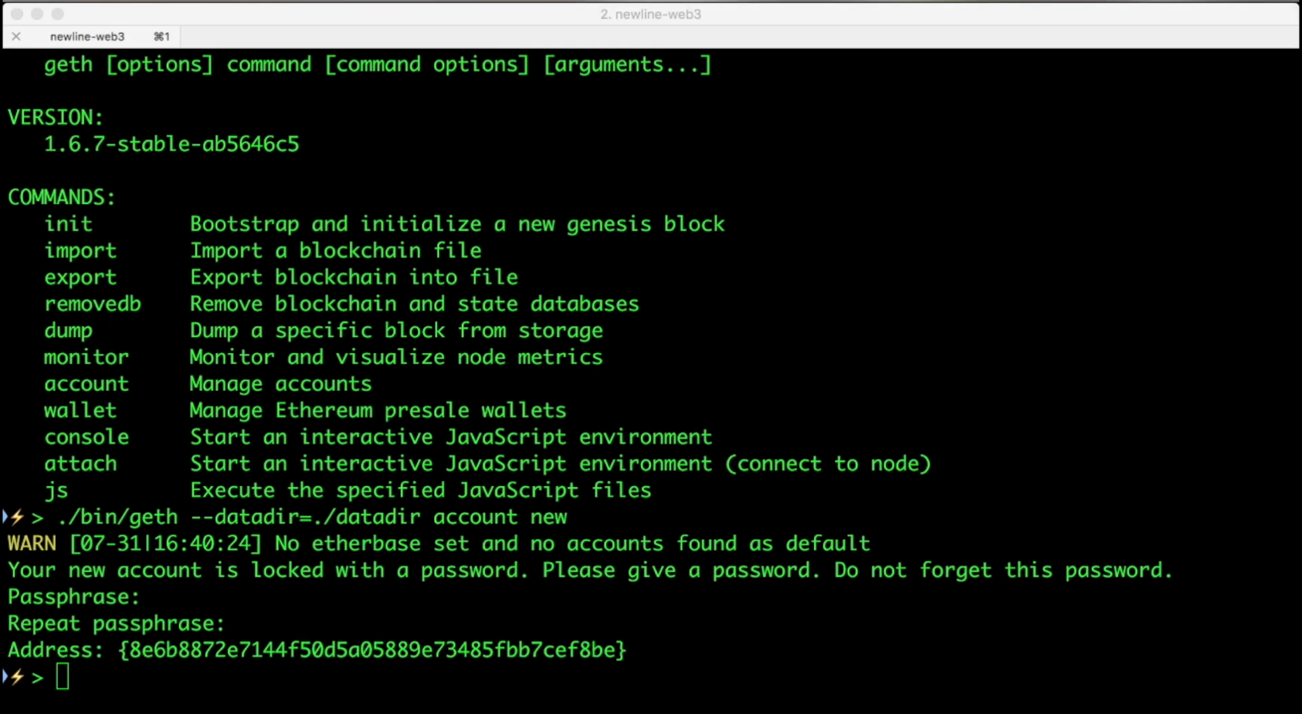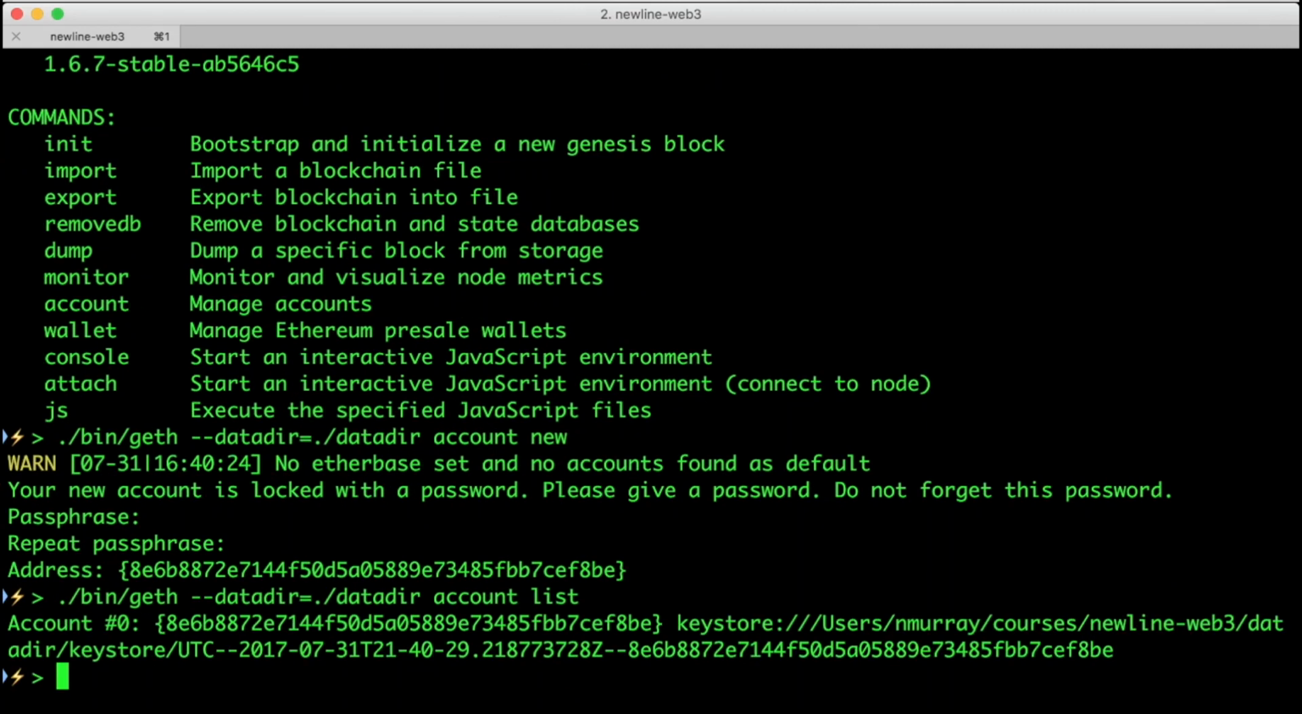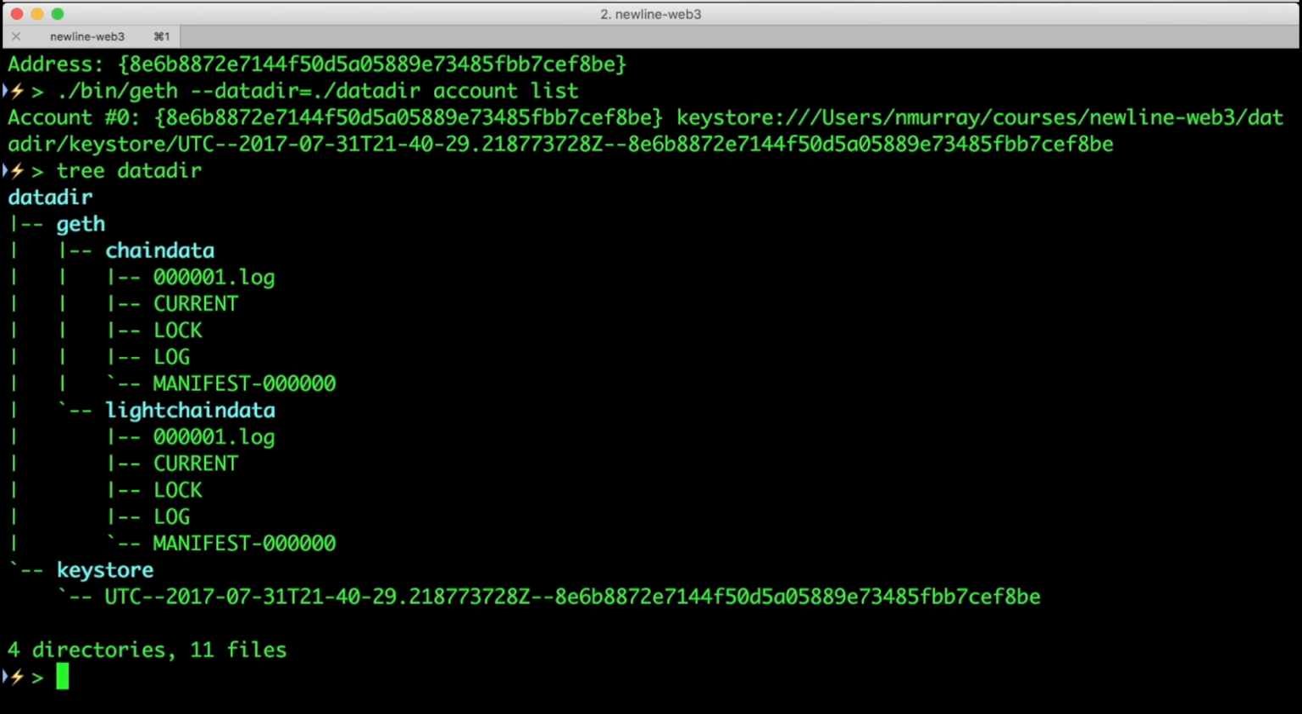Notice that when we created this account, it output an address, which is a long string of characters. This is your receiving address, and it's okay for it to be shared publicly. We can now see that address in our list of accounts by calling account list. Now if we look at the datadir, you can see that we have a new file in the keystore. We can cat that file out.